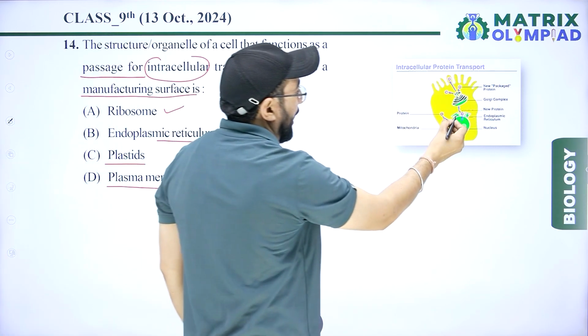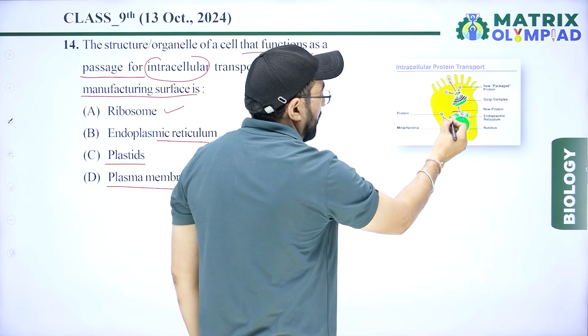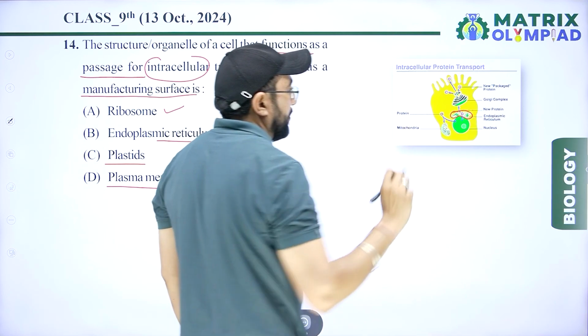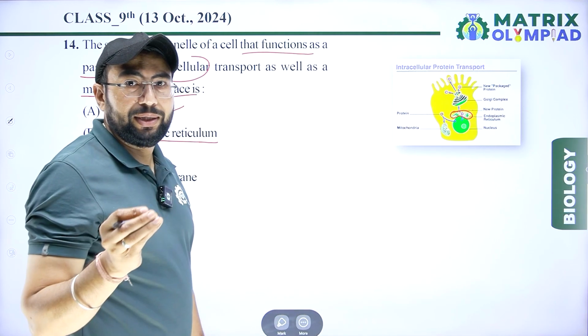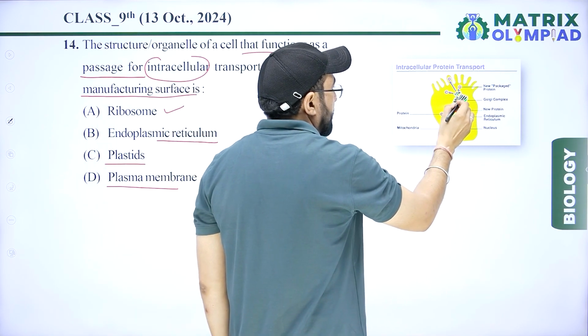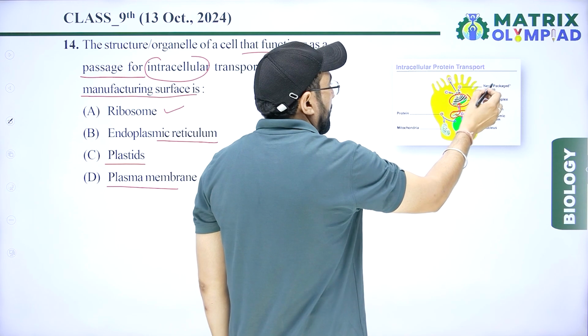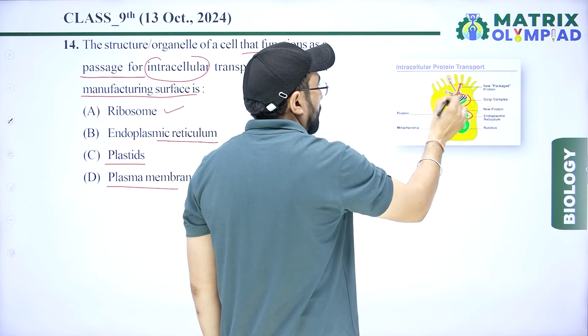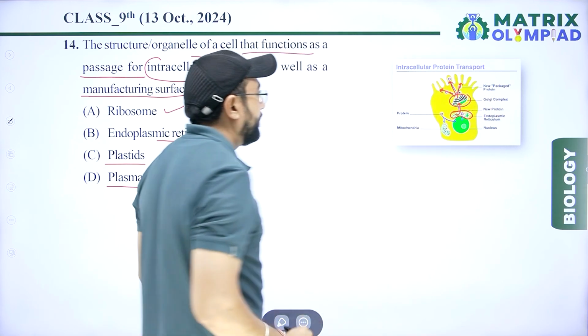In this, endoplasmic reticulum releases some products like lipid and protein that transfer to the Golgi apparatus, and the Golgi apparatus packs these materials and transports them to another target site.